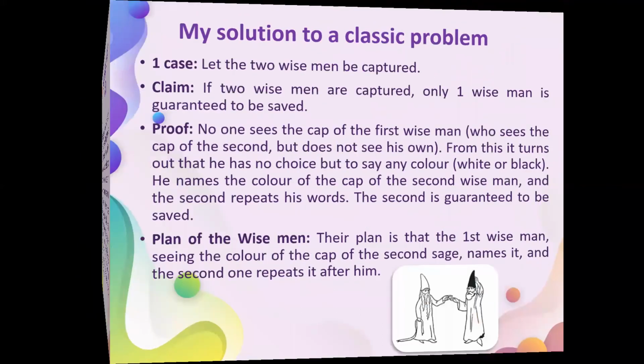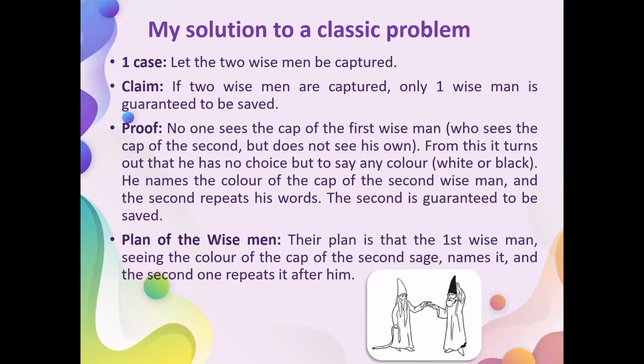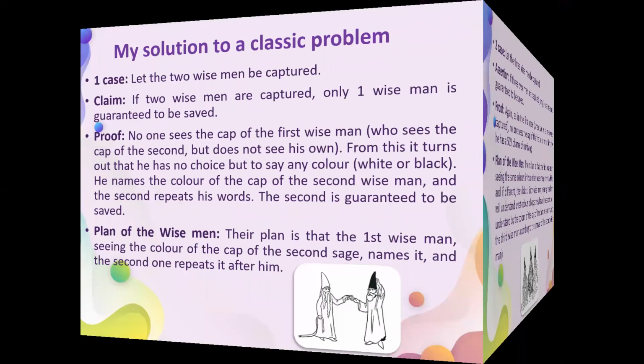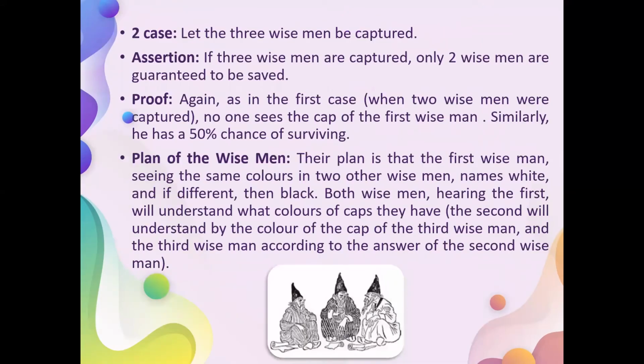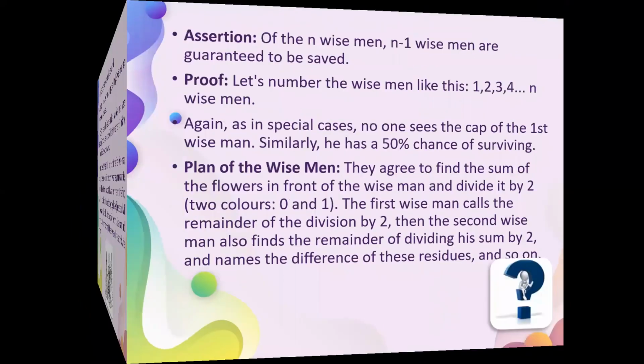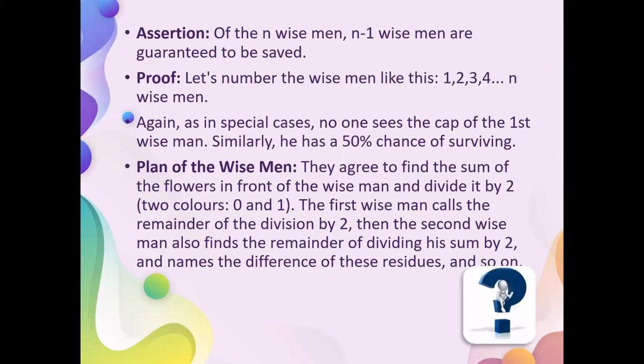I began my decision by considering special cases, when two wise men were captured and when three wise men were captured. In both cases, I received the answer: n minus one wise men are guaranteed to be saved. Then I solved the problem itself, and the solution is that the wise men designate the color of their caps with numbers: white is 0, black is 1.